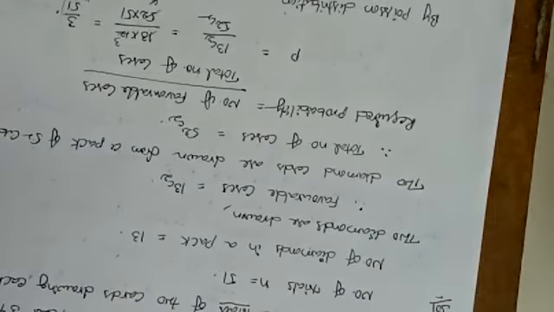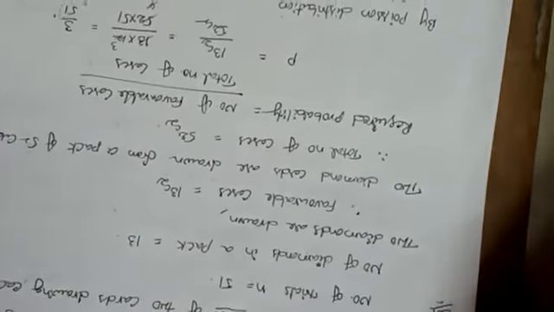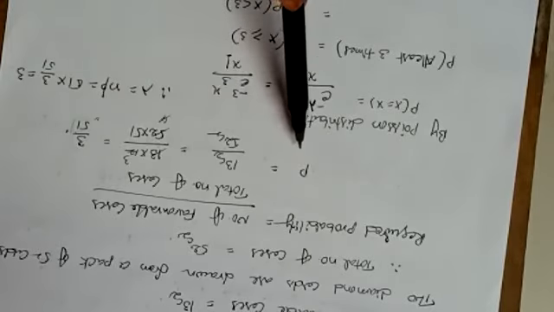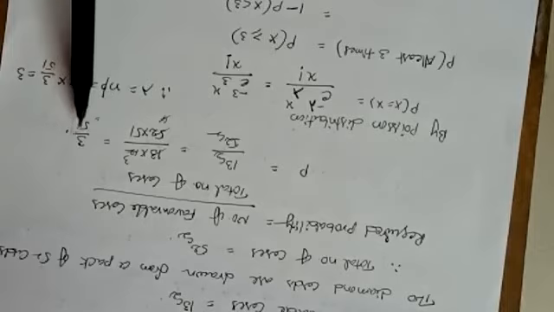The 2 diamonds drawn from the 13 diamonds, that is 13C2, by the total number of cases, 52C2. So 13C2 by 52C2. You will get the probability p as 3 by 51.